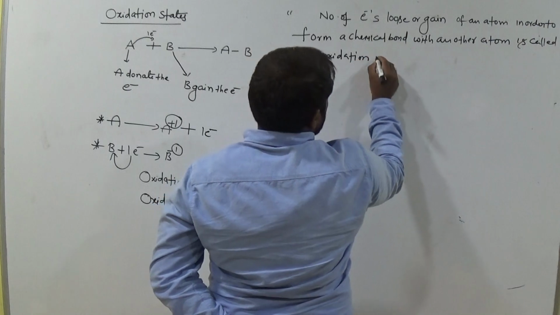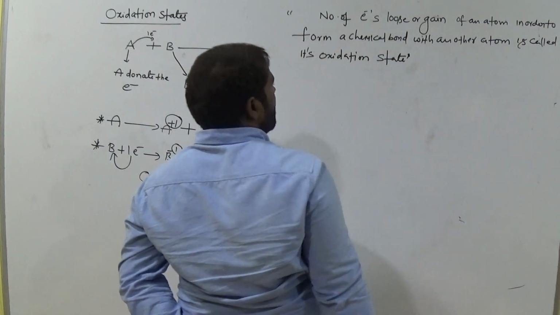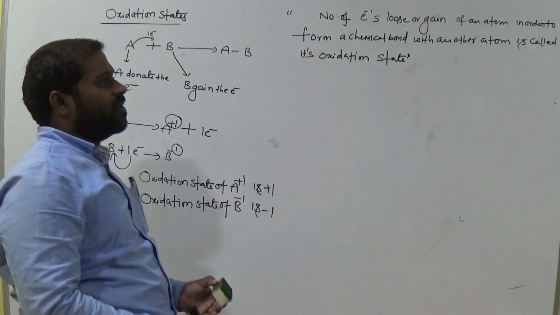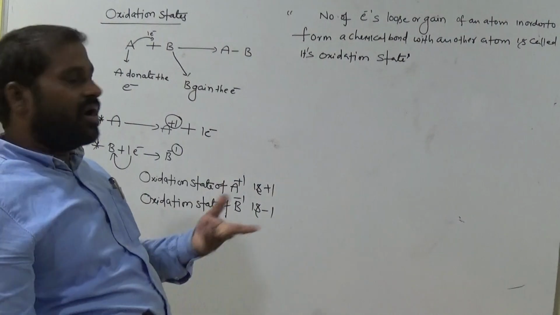So the number of electrons lost or gained by an atom in order to form a chemical bond with another atom is called the oxidation state.